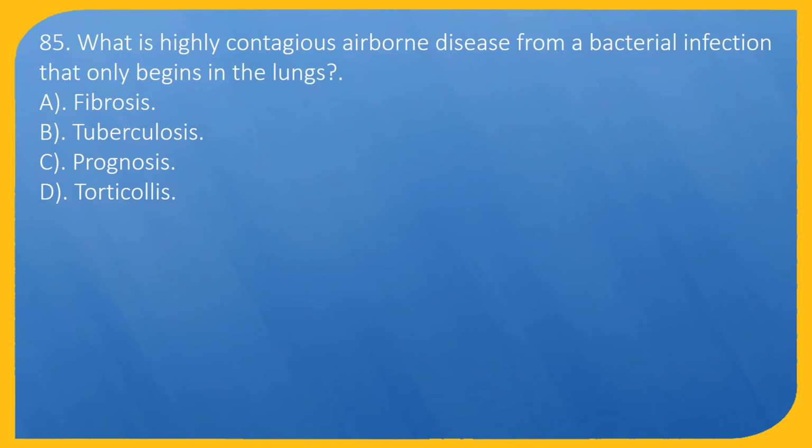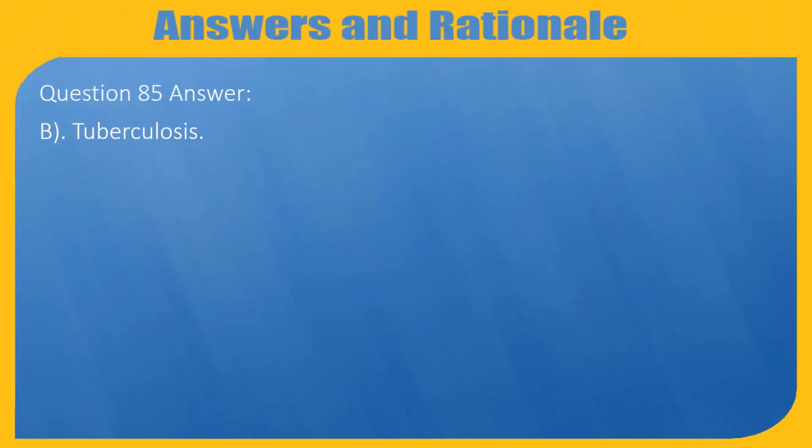Question 85. What is a highly contagious airborne disease from a bacterial infection that typically begins in the lungs? A. Fibrosis. B. Tuberculosis. C. Prognosis. D. Torticollis. Question 85. Answer: B. Tuberculosis.